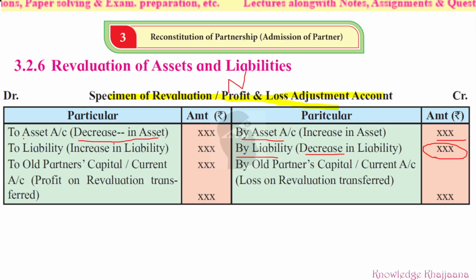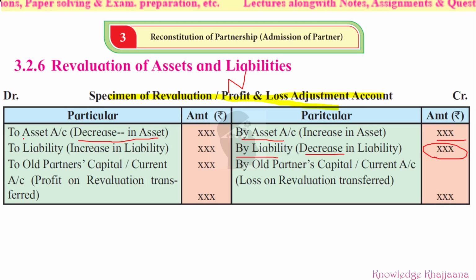Then we will do the total of these amounts. Then we will come to know which side is bigger, the total of which side of amounts is bigger. If the total of this debit side of amount is bigger, then what will we find? Then we will find the loss on the revaluation.